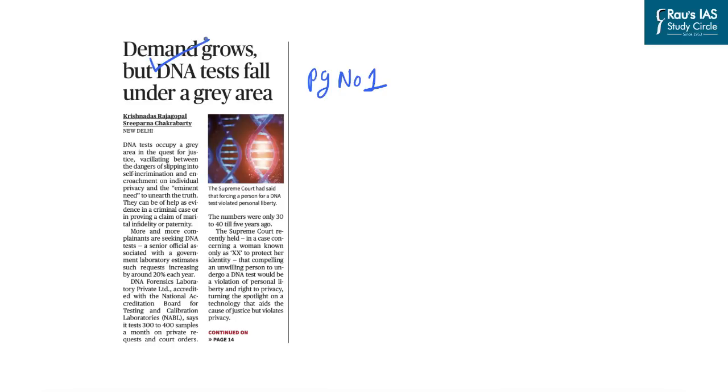This article on page number 1 is related to DNA testing technology, which is a scientific technology being used to gather evidence in various criminal as well as civil cases across India. In this line, the demand for these DNA tests is increasing. However, there are concerns associated with genetic data privacy, which are seen as sometimes being an infringement of the right to privacy of individuals, as well as being against Article 20 of the Indian Constitution, which stands against compelling anyone to become a witness against himself or herself.